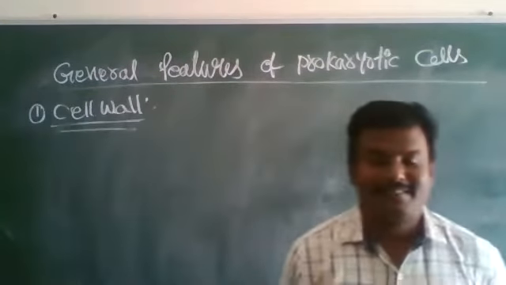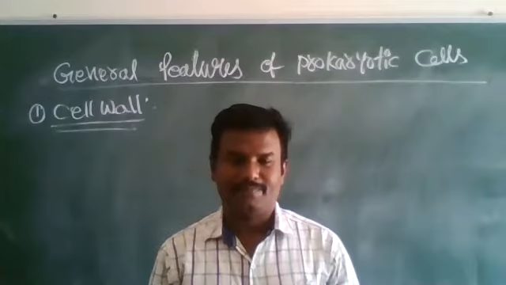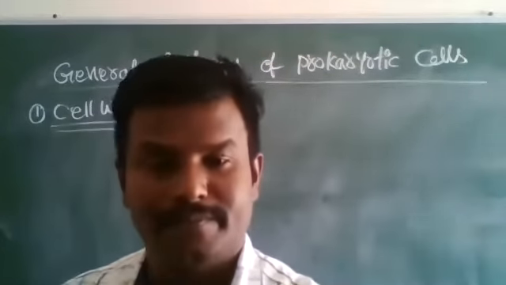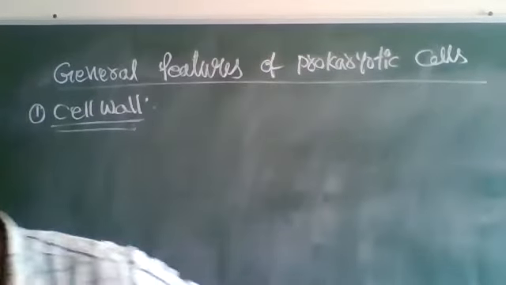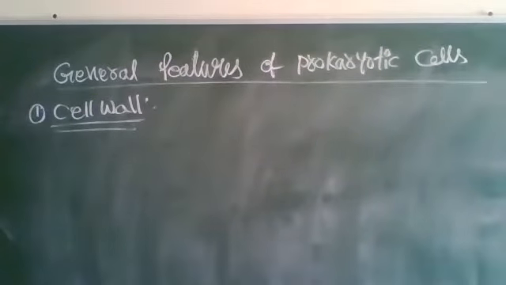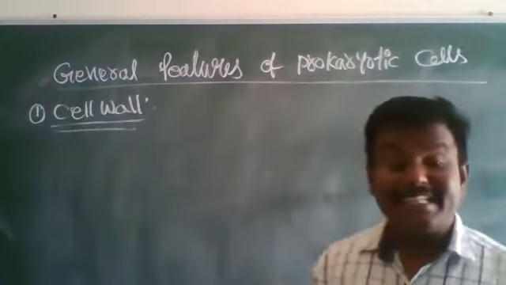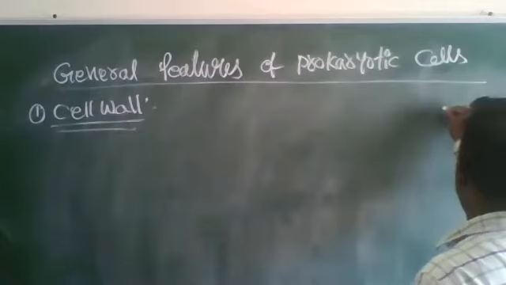Every bacterial cell, especially prokaryotic cells, contains a chemically complex, rigid outer layer that is called the cell wall. See here, I am drawing a diagram.